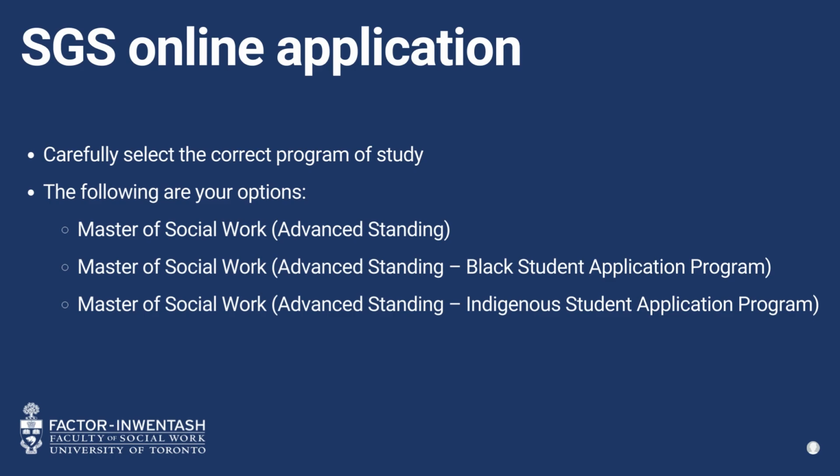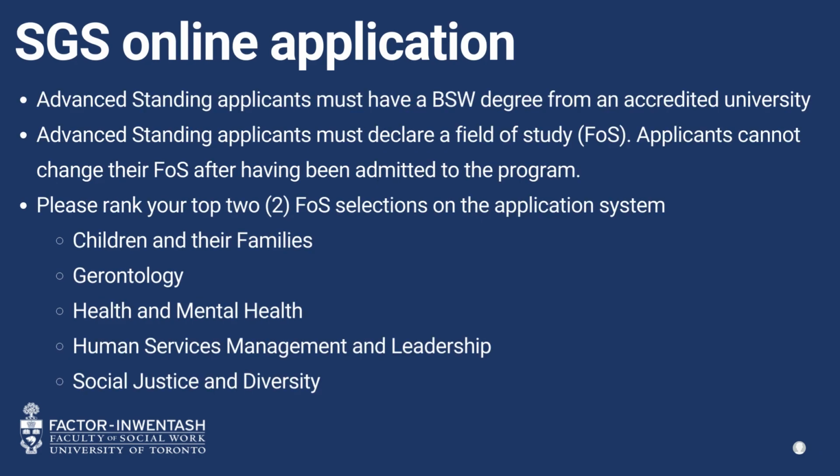Note: if you are applying for one of the advanced standing options, you must have a Bachelor of Social Work, BSW degree from a recognized university or be currently completing a BSW degree to be awarded no later than fall of 2024. Again, advanced standing applicants must have a BSW degree from an accredited university.